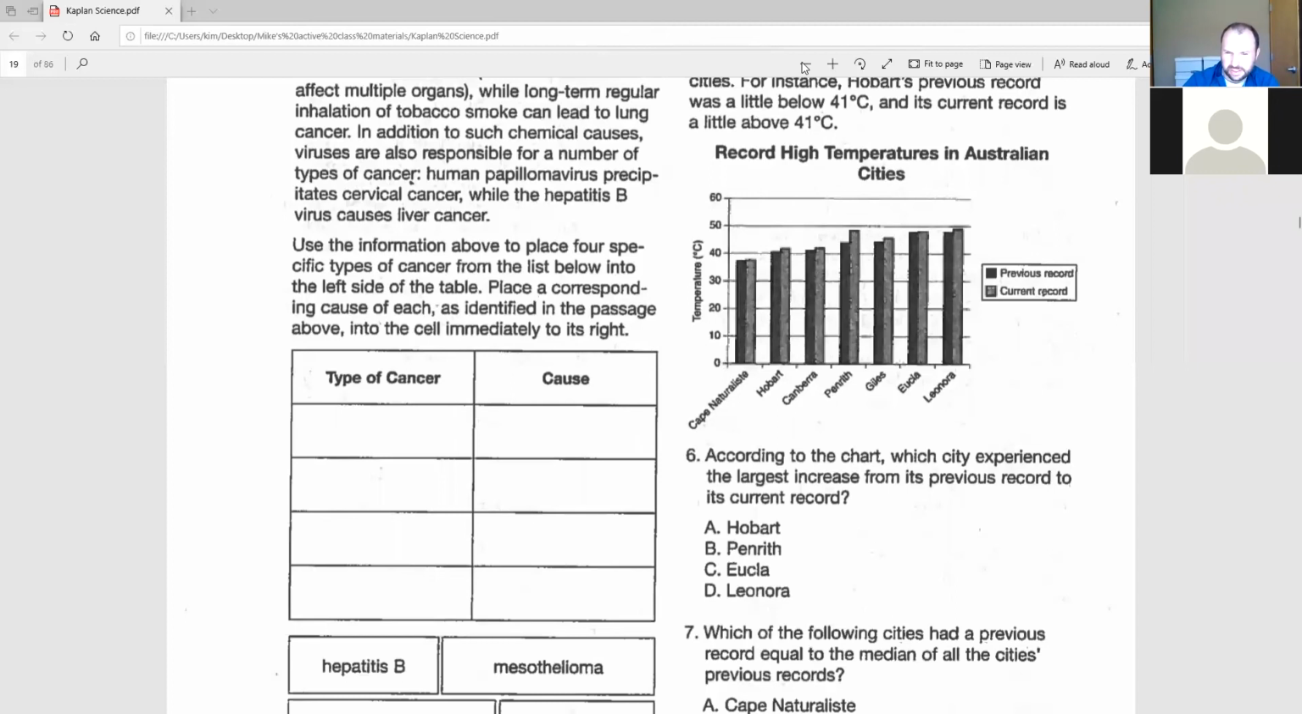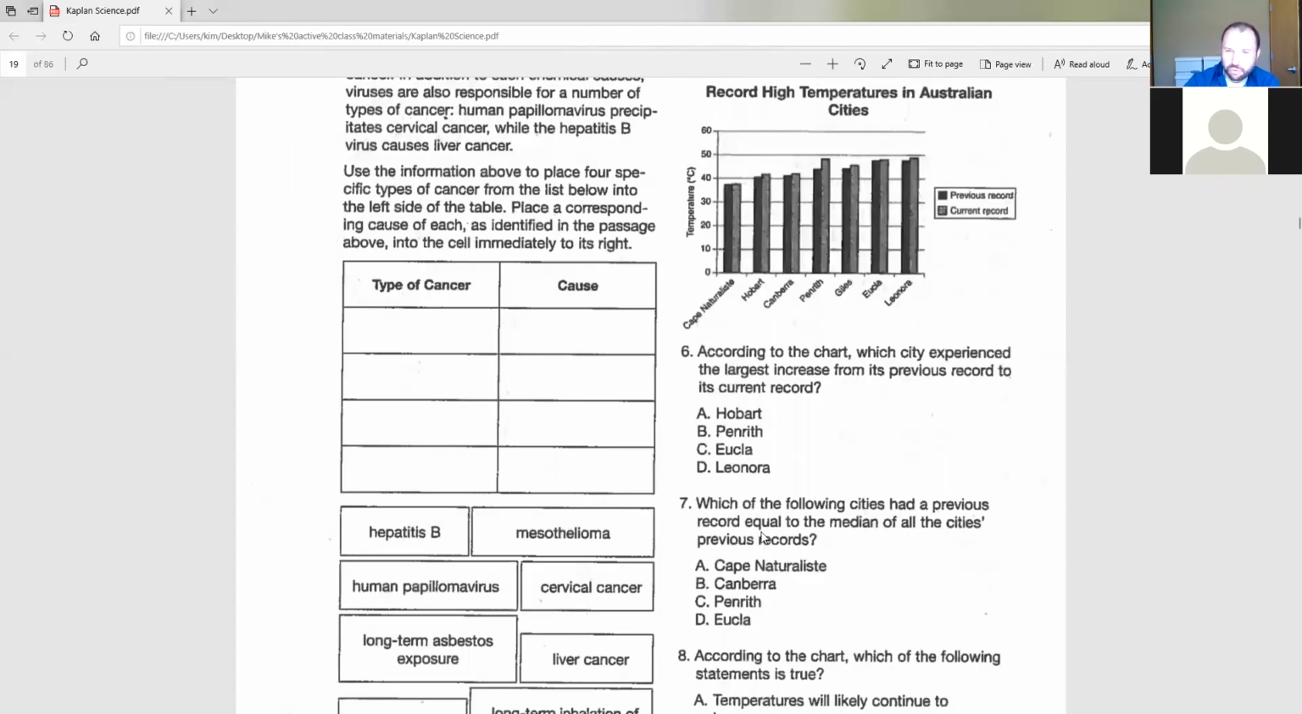Number 7 says, which of the following cities had a previous record equal to the median of all the cities' previous record? That's tricky, okay? So, here's how I would break that down. Let's look at it closer. Which of the following cities had a previous record equal to the median of all the cities' previous record?